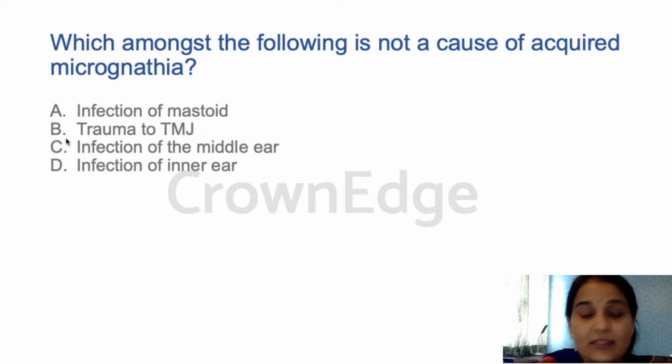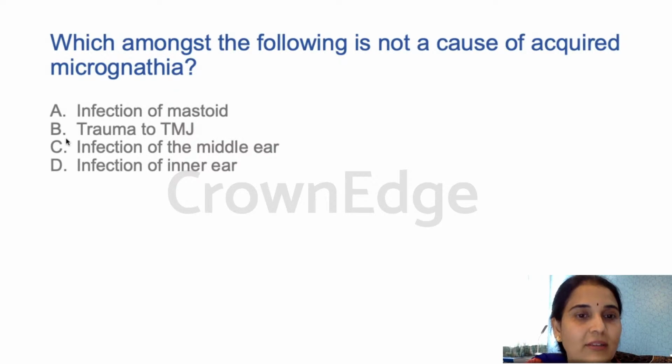Infection of the middle ear is one answer here, but the basic point for micrognathia is the jaw is not growing because there is some issue at the developmental site of the mandible. The developmental site of the mandible is mainly the TMJ area, right? So infection of the mastoid is definitely very close to the TMJ, so it is included as a cause for acquired micrognathia. Trauma to the TMJ is directly the reason for non-growth of the mandible. Next is infection of the middle ear. Again, it is very close to the TMJ, right?